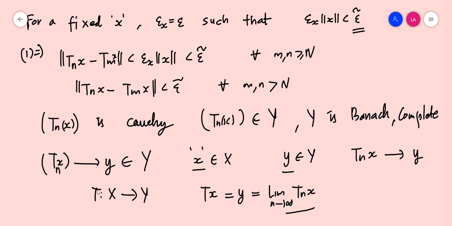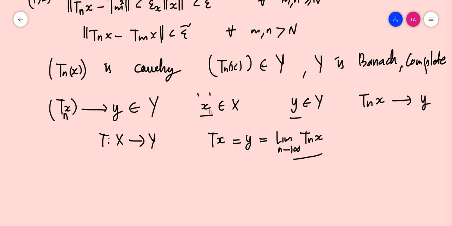So we have defined a map from X to Y. For each x in capital X, we can take the limit of Tnx, where Tn is an arbitrary Cauchy sequence defined on B(X,Y), as y. Now we have related every x in capital X to some y in capital Y, and associated with that, we have defined a map T from X to Y using this definition.